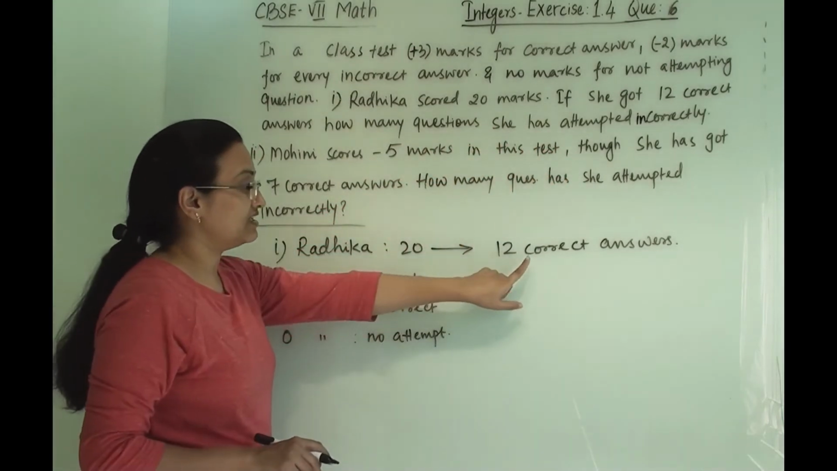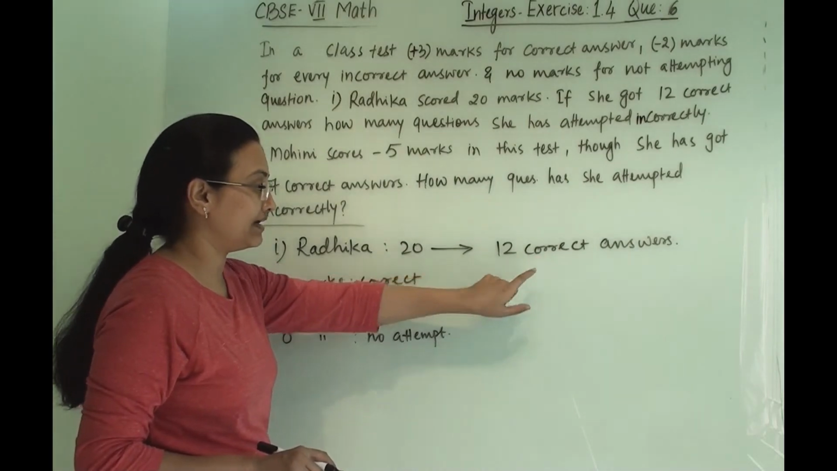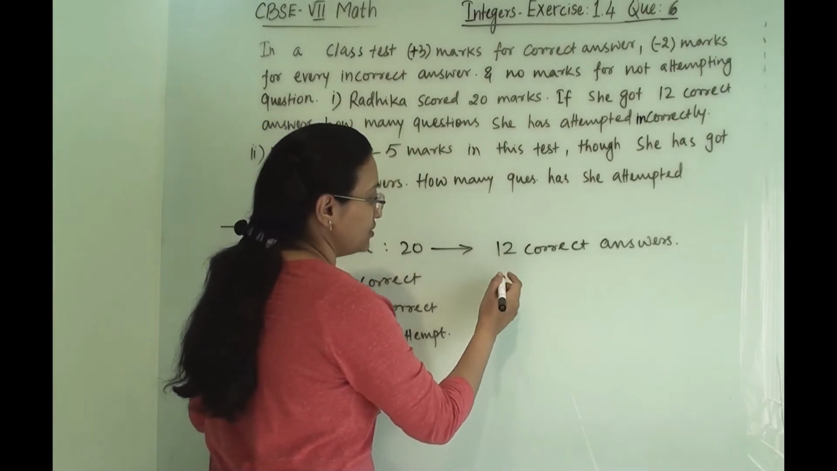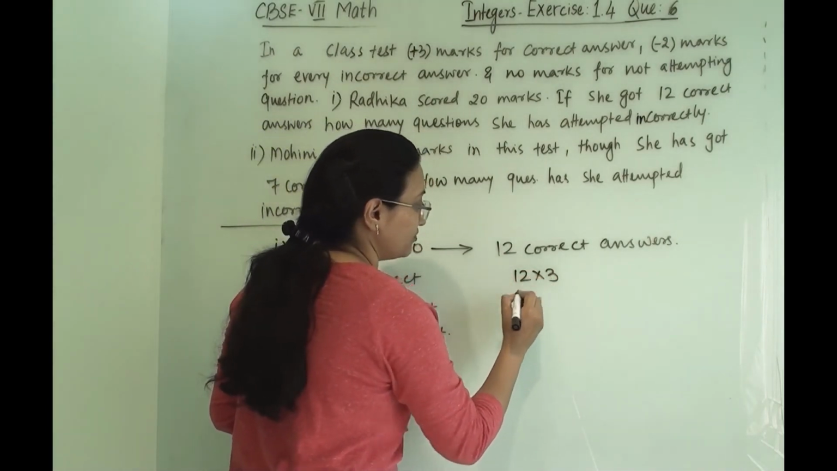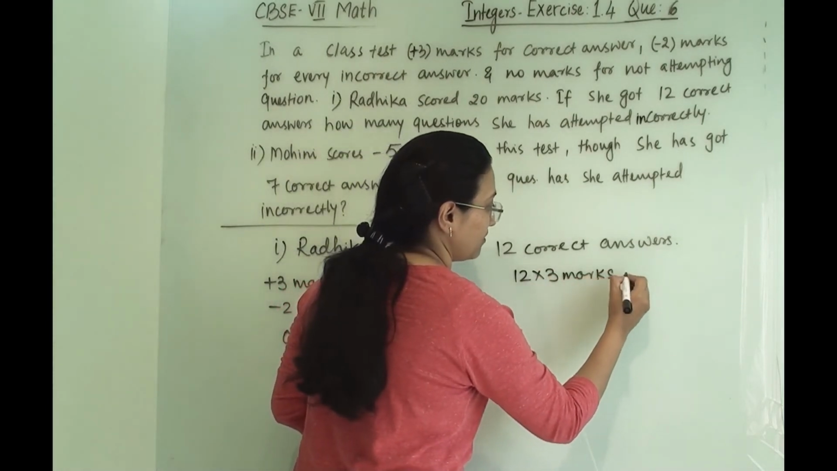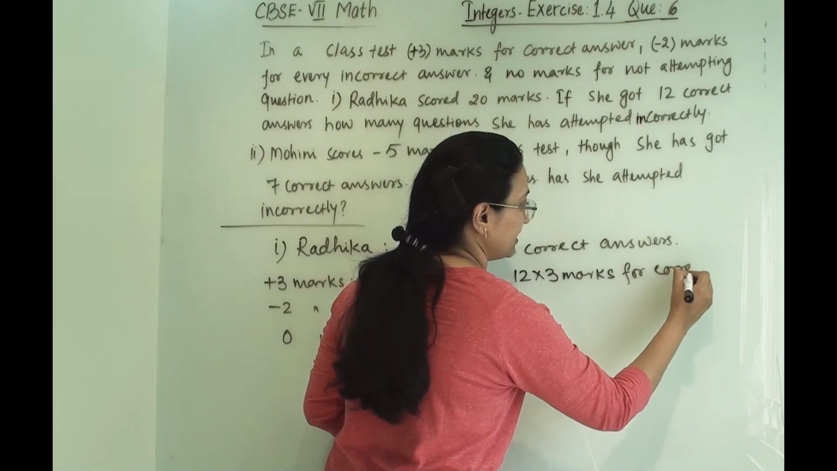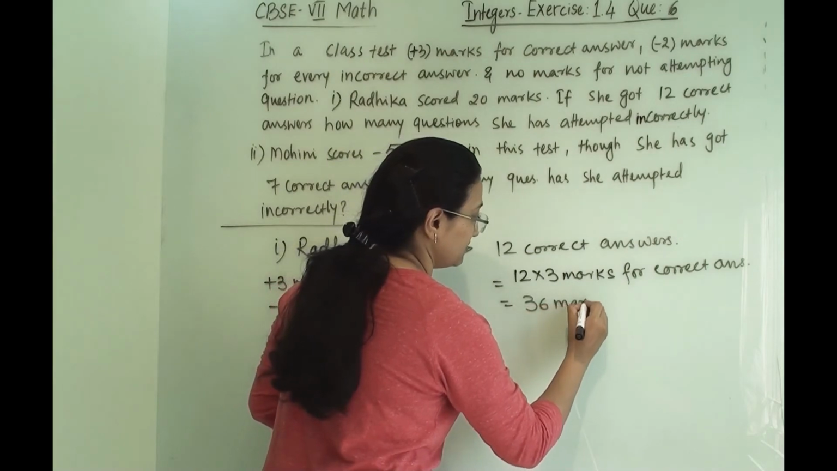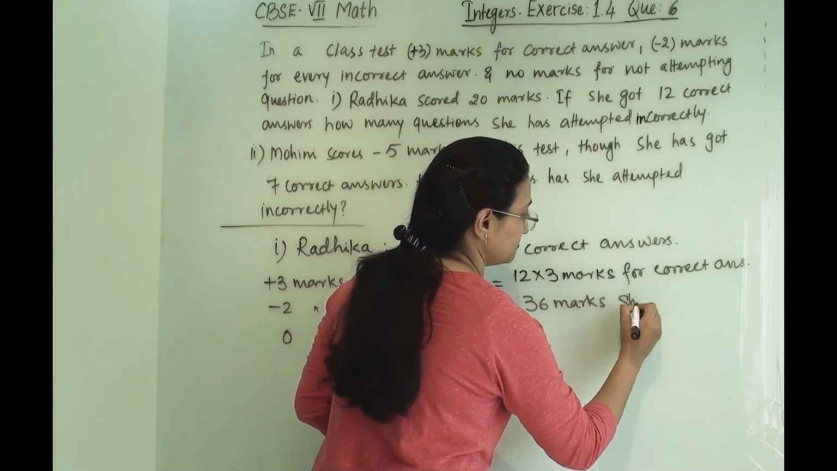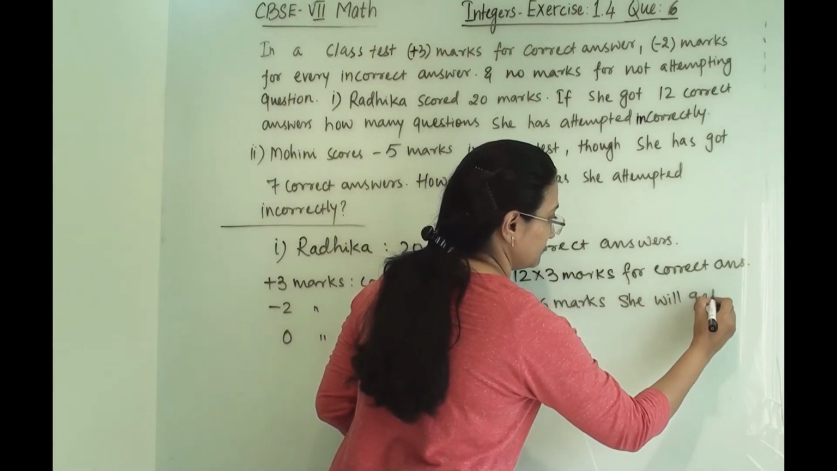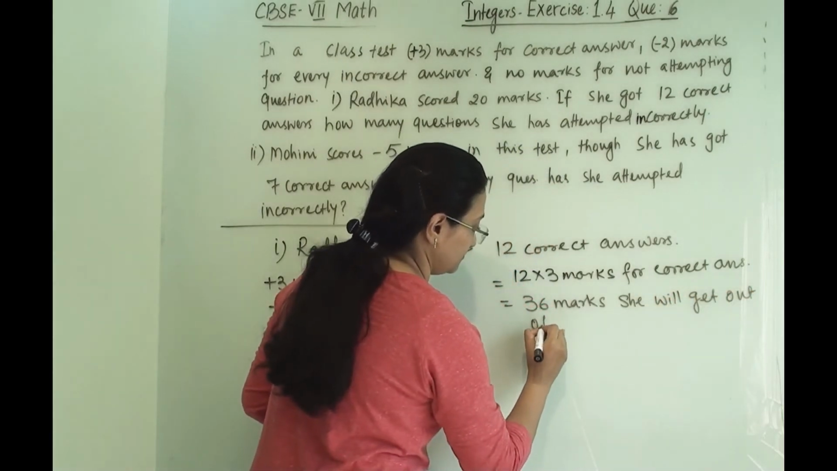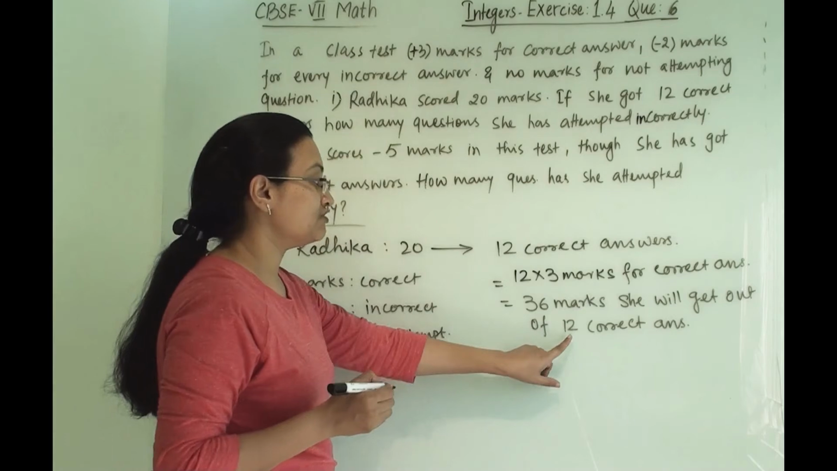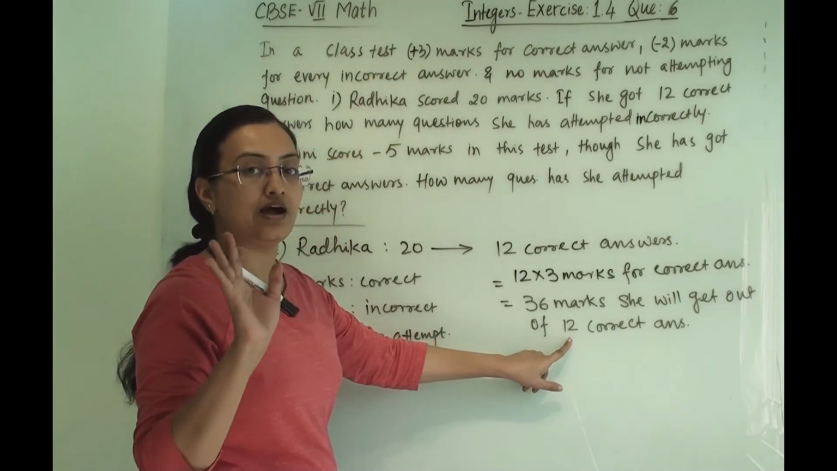So first we will check how much she has scored from 12 correct answers. We know that she will get plus 3 for every correct answer. So 12 into 3 marks for correct answers. So here 36 marks she will get out of 12 correct answers. This much marks she will get when she gives 12 answers correctly.